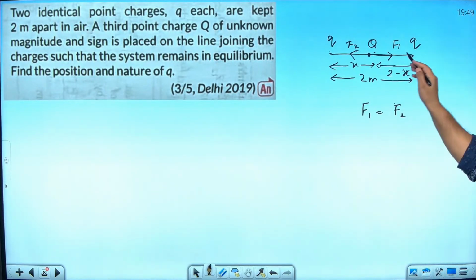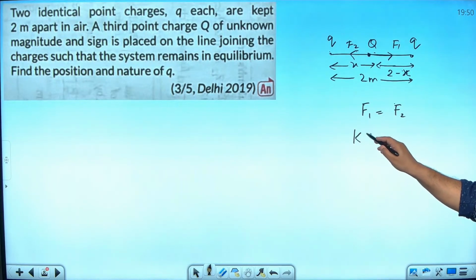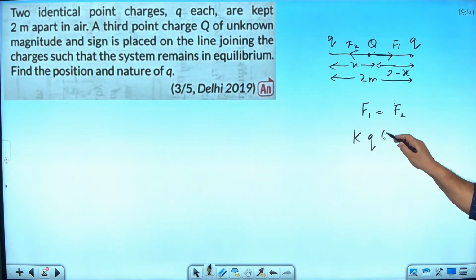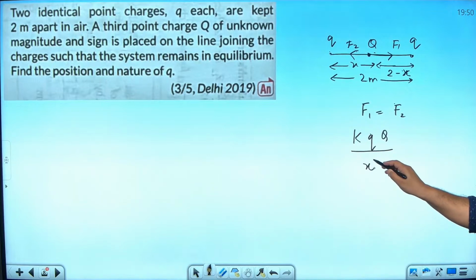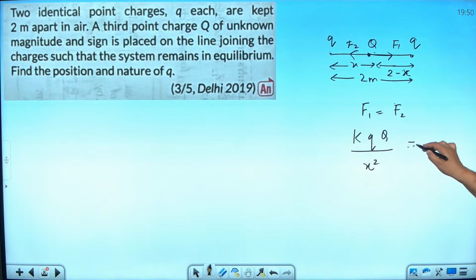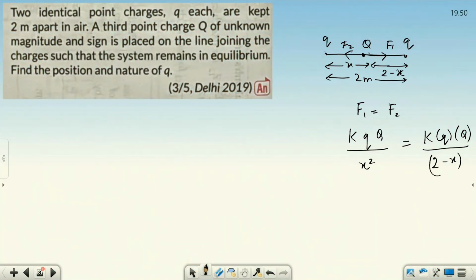So what is the F1 value? F1 will be equal to k q Q by x square. Do you agree? Same way, what will be the value of F2? k q Q by (2 minus x) the whole square. I hope you agree. This k q Q gets cancelled.